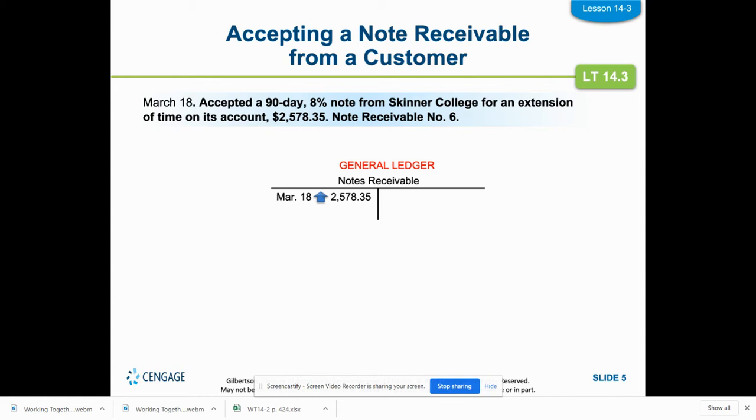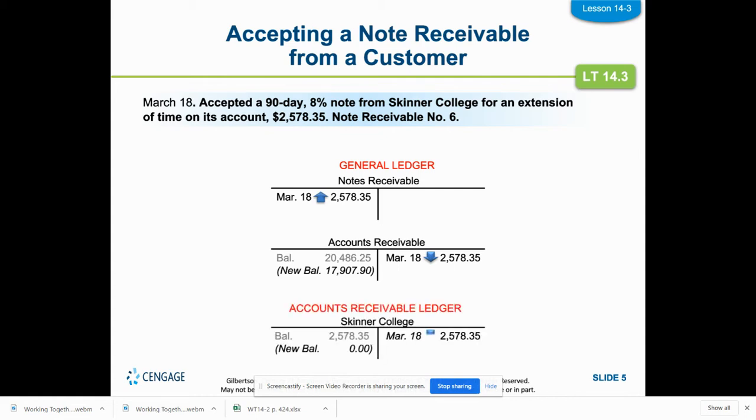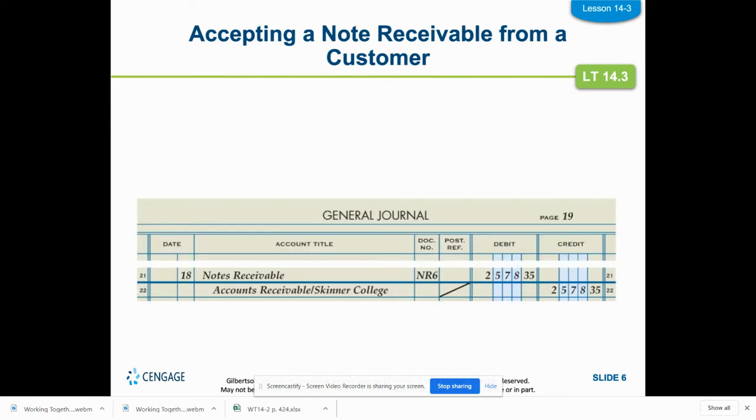So now we're going to have a debit into notes receivable because now we'll take it out of accounts receivable and put it into our notes receivable. That's the principal amount. And then we have to put it into our accounts receivable ledger with Skinner College being the person who owes it to us. They are our customer.